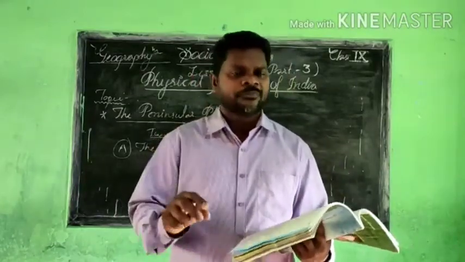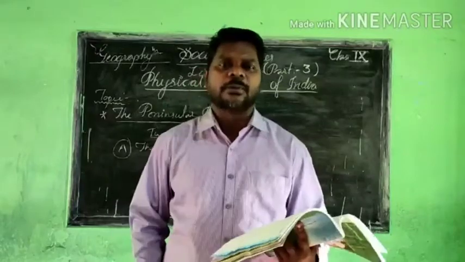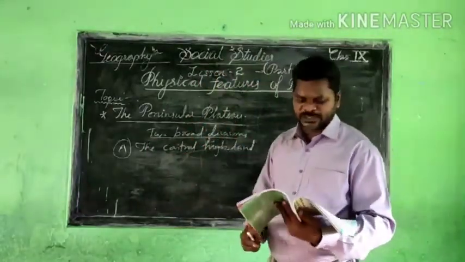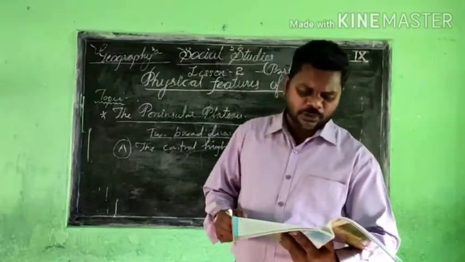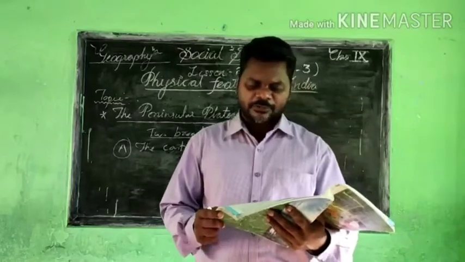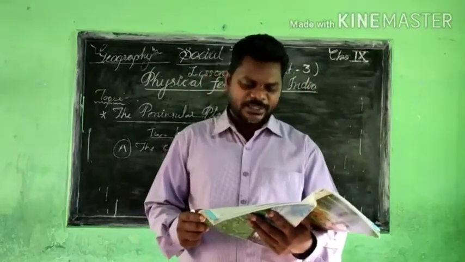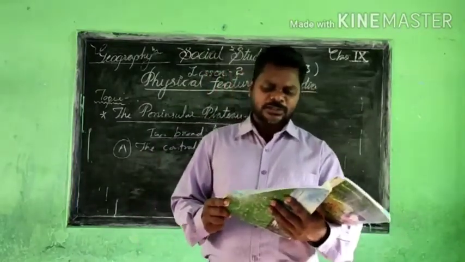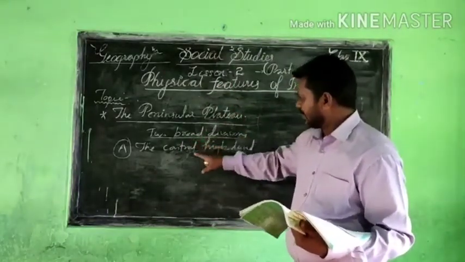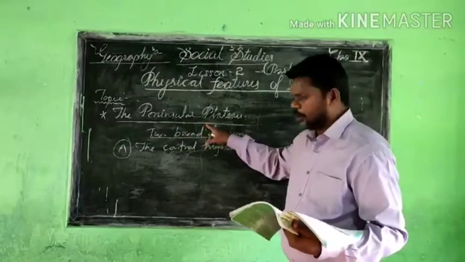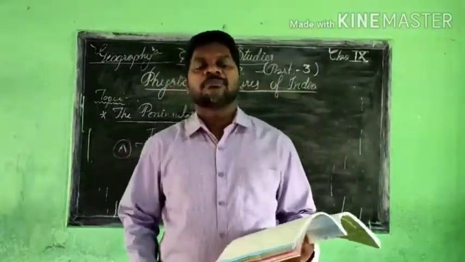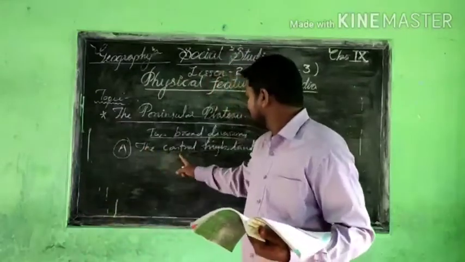I already informed you there are so many round hills in this Peninsular Plateau, and even in the Central Highland we can see round hills. From there towards the east, these are the round hills we can see in the Central Highlands.